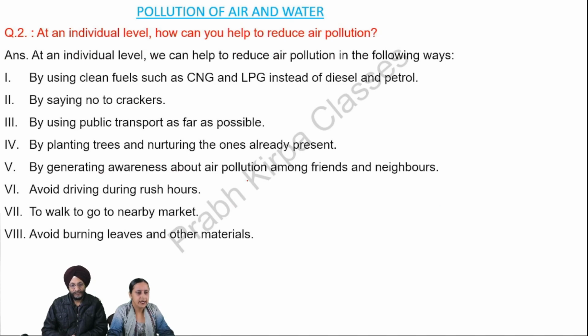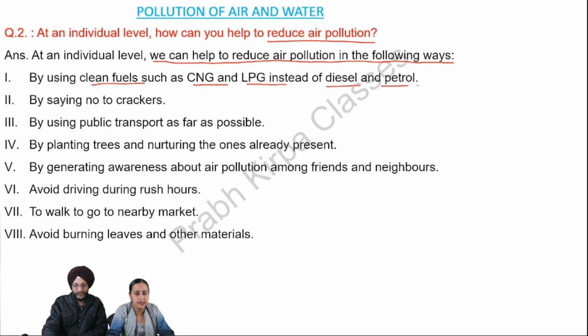Next, at an individual level, how can you help to reduce air pollution? Answer. At an individual level, we can help to reduce air pollution in the following ways. Number 1, by using clean fuels such as CNG and LPG instead of diesel and petrol. Number 2, by saying no to crackers. Third, by using public transport as far as possible.